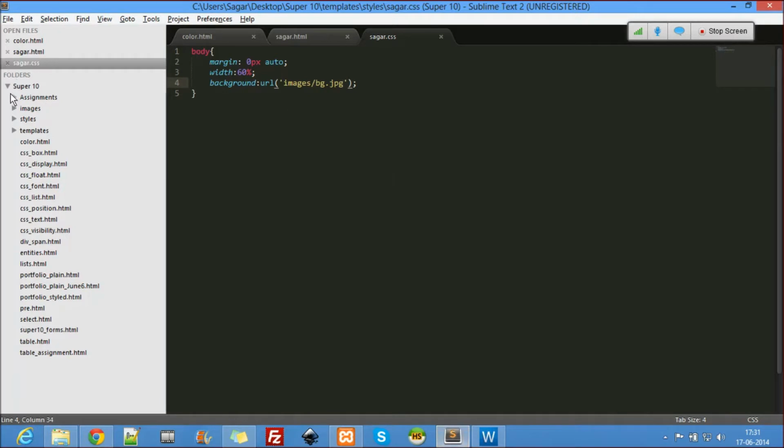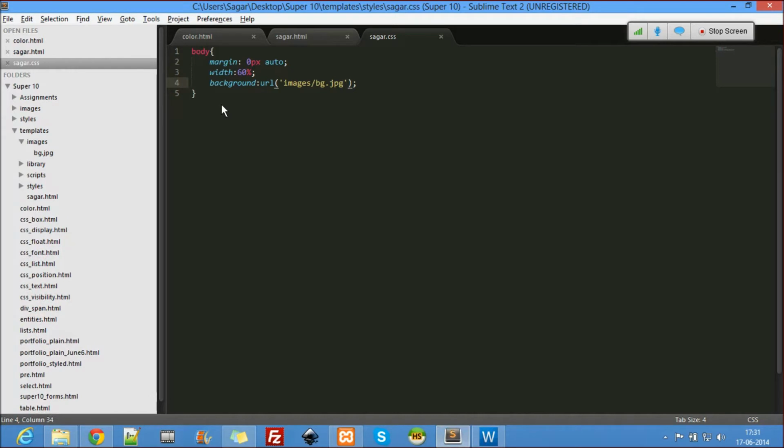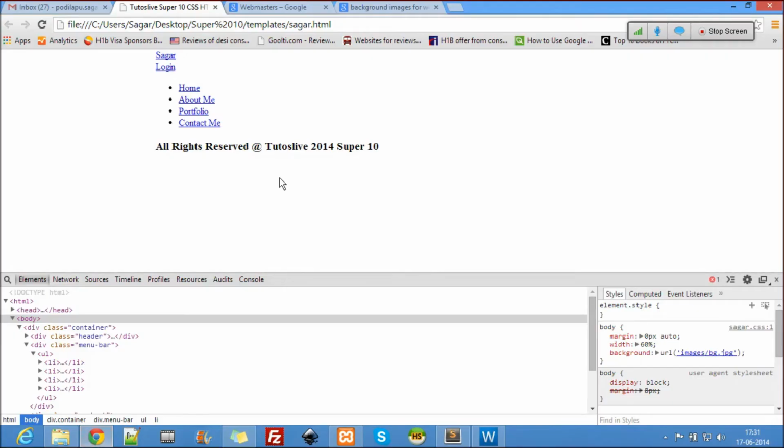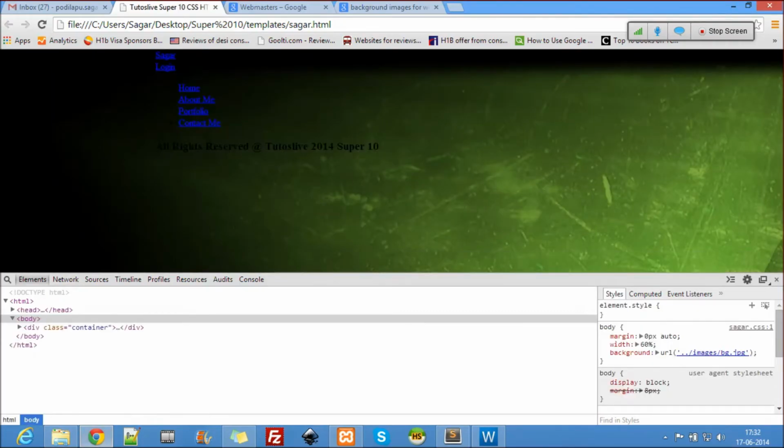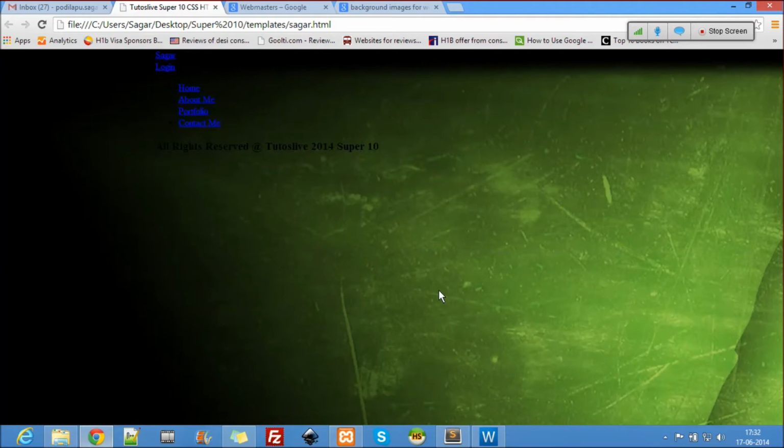So let me just check that. Okay, images. Oh, actually it is not there, it is here. So I have to go out of the folder and look for images. So this means go out of the styles folder, go out of the current folder and look for the images folder, and then look for bg.jpg. That's what it means. Okay, so now it gets applied. Alright, it has been applied.